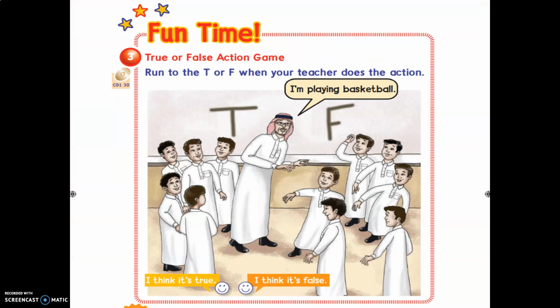Okay, girls? Now, let's move to the fun time. True or false action game. Run to the T or F when your teacher does the action. T means true, F means false. Okay? Now listen, please. Exercise 3. True or false action game. Run to the T or F when your teacher does the action. Are you ready? Let's start.